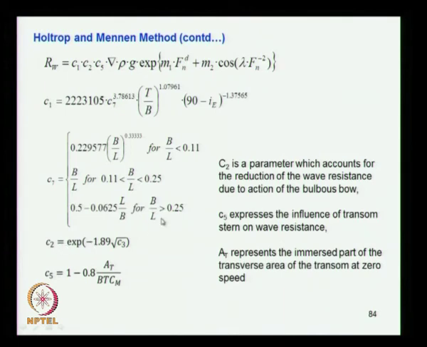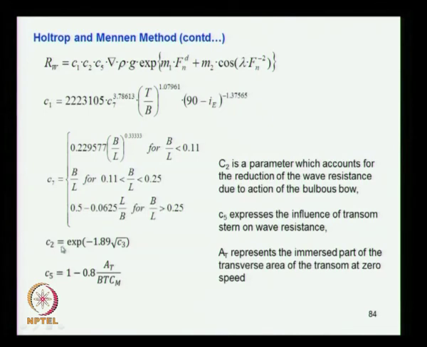C2 is given by exponential of, that is e power minus 1.89 into square root of C3, and that is what is given here. We will see what C3 is now, and C5 is given by this expression. Here you can see that C2 is a parameter which accounts for the reduction in the wave resistance due to the action of the bulbous bow.